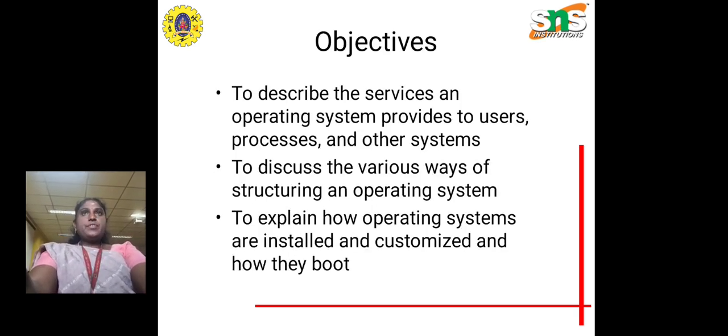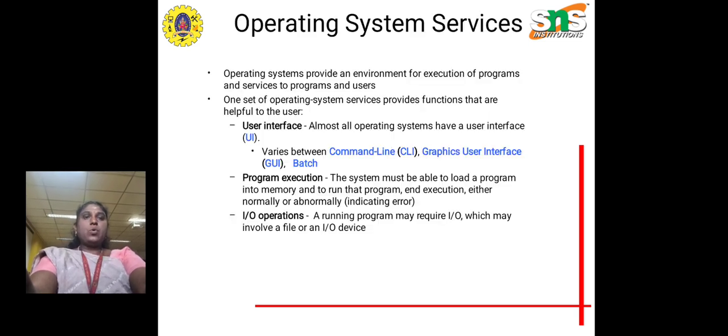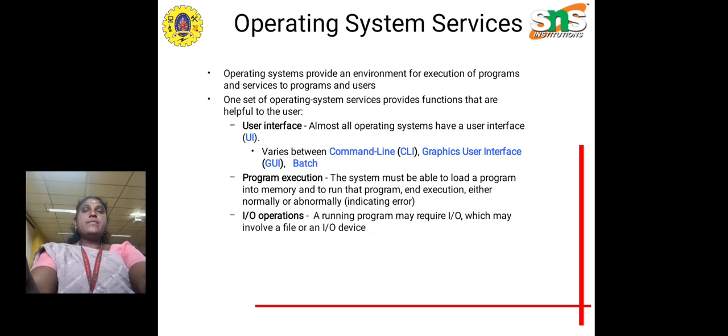The structure of an operating system refers to how it is organized to manage the hardware and the software resources. There are several ways to structure an operating system. The main structures are the monolithic structure, the layered structure, and the microkernel structure, and so on. The main services offered by an operating system focus on user interfaces, program execution,